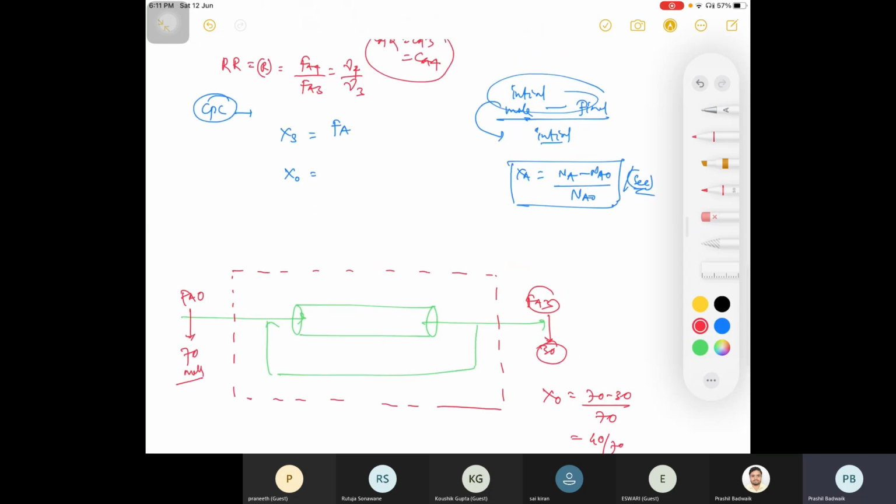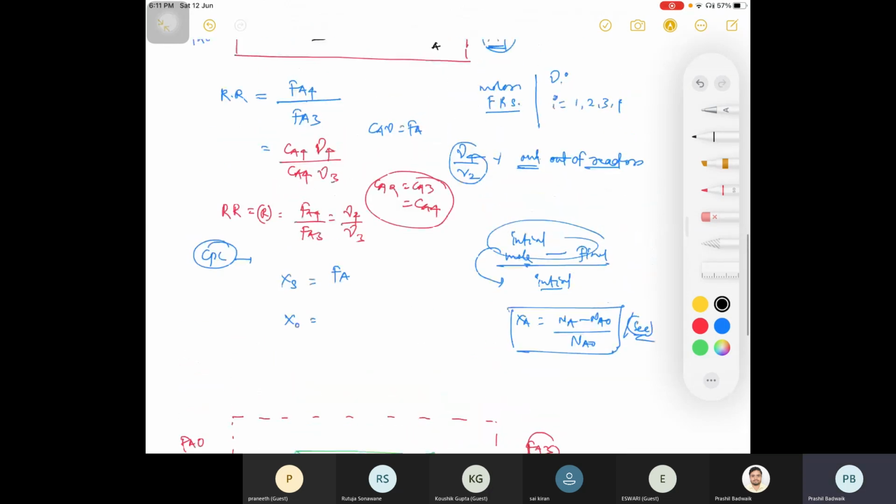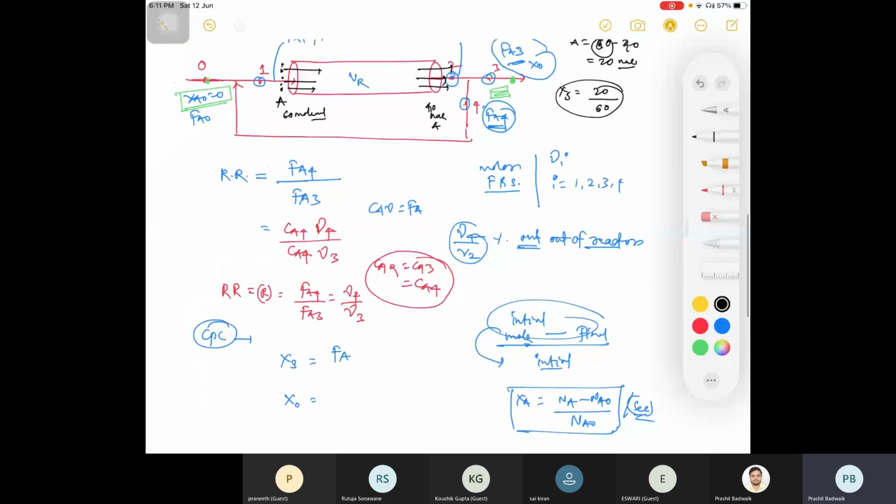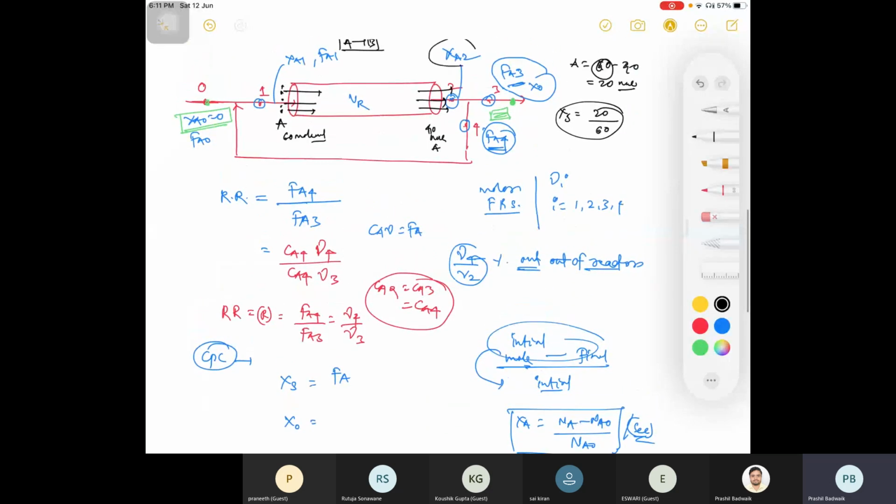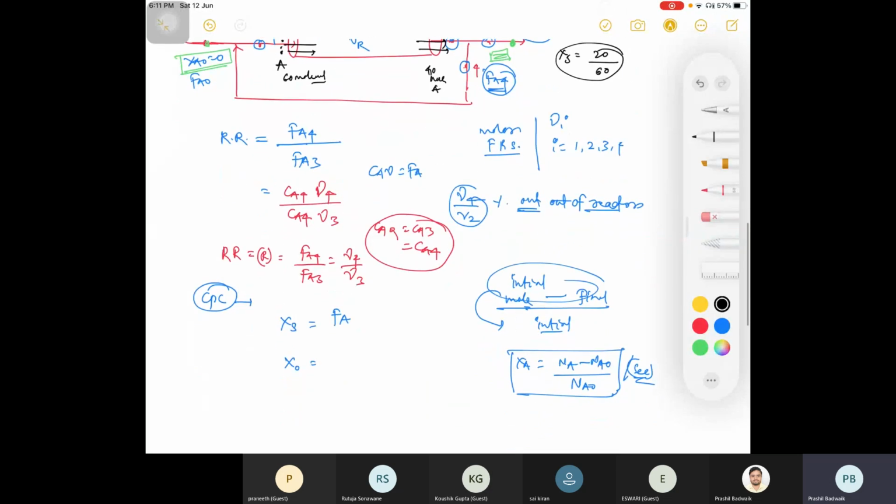So I'll write the definitions. You please write. Your X, that is single pass conversion, is what? This is your Fa2, right? Here it is Fa2 minus Fa1 divided by Fa1. Is it correct? It should be Fa1 minus Fa2, right? Yes sir.